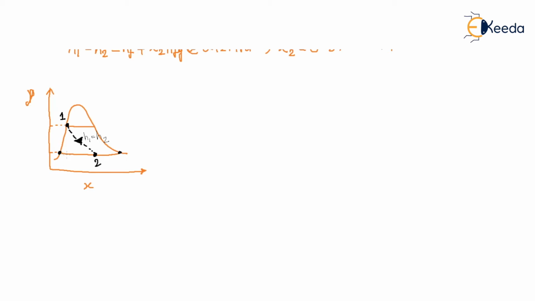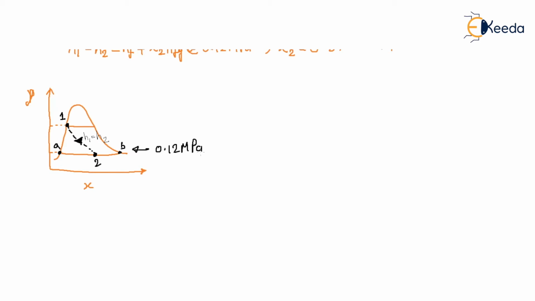So at point 2, this is in the two phase region. If this point is your point A and this is your point B, and this line is a constant temperature line, that means A, B and 2 are at the same temperature. Since the exit state is a saturated mixture, at what pressure? Here pressure is 0.12 megapascal.